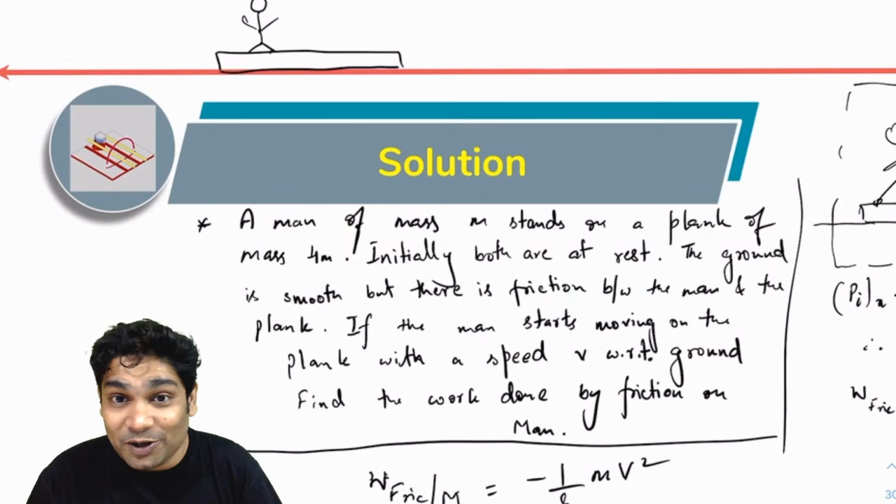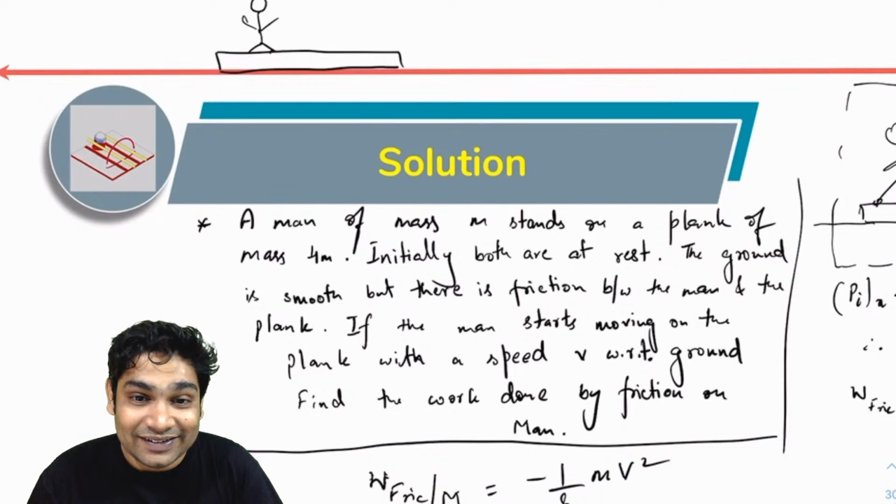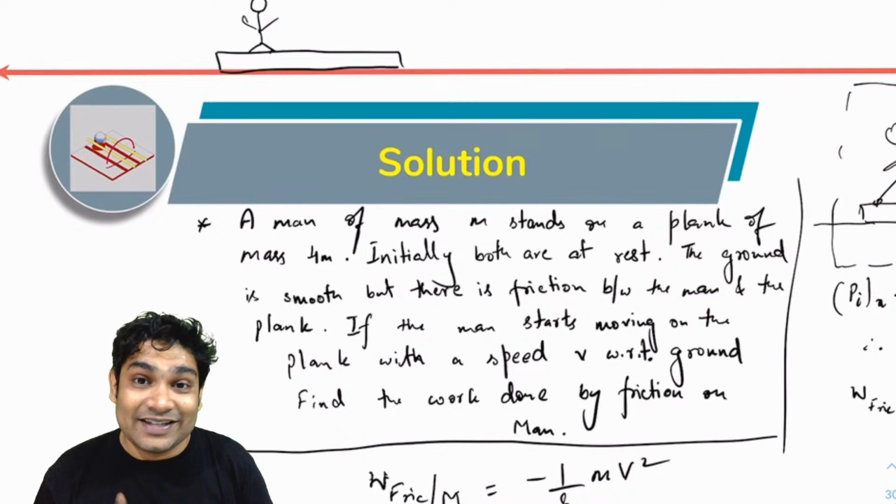Assuming there is no slipping, you're not slipping on the ground while walking. The work done by friction in that case is zero.